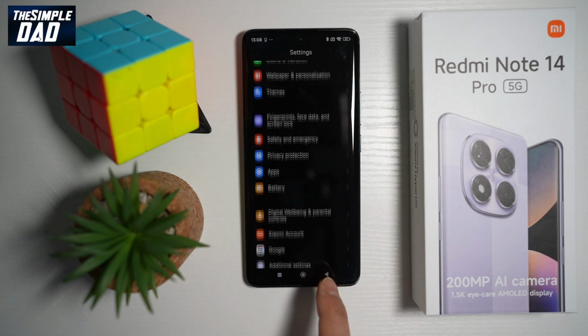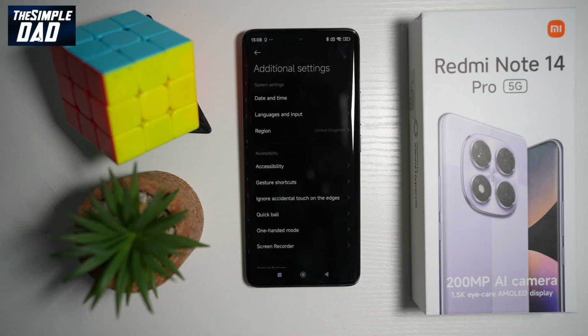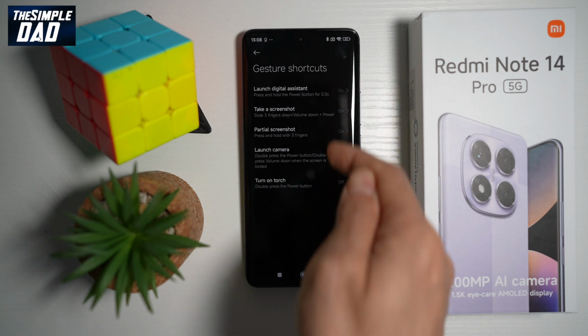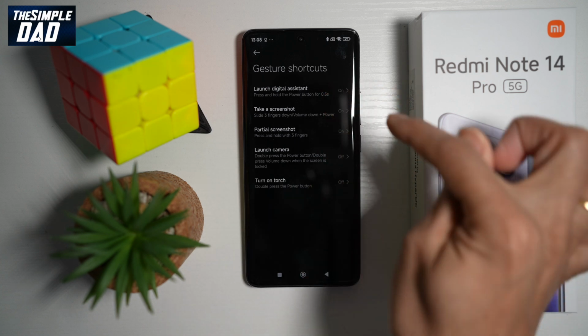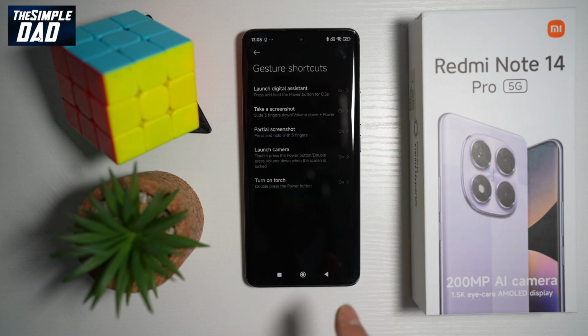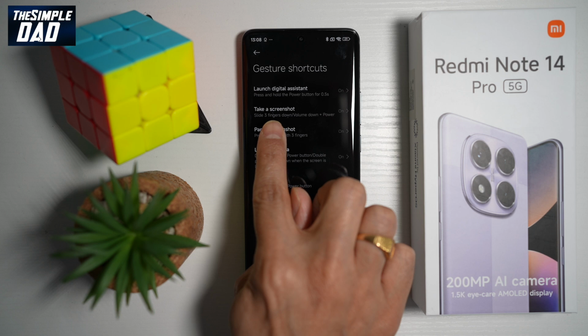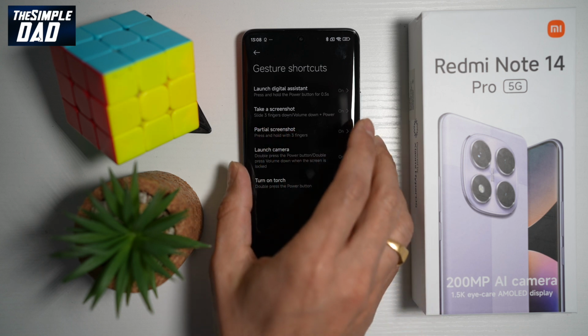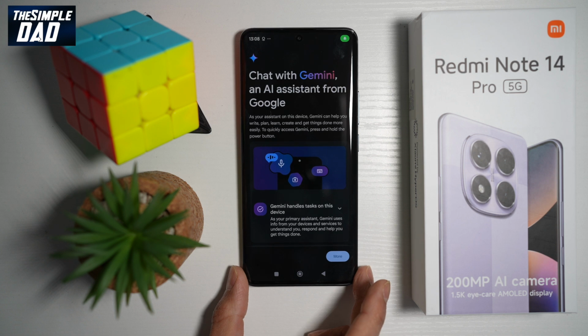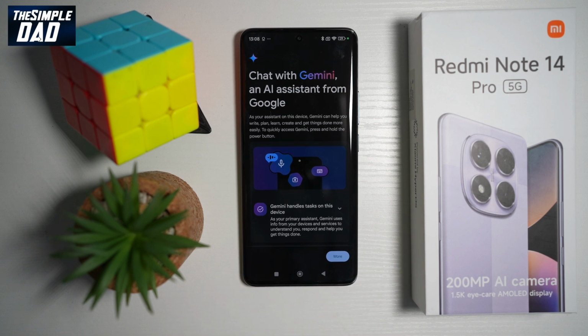Next, go ahead and scroll down until you see additional settings. Now from here, you're going to find gesture shortcuts. And now these are all the available gestures which you can use. So as you can see, there are some turned on and some turned off. So go ahead and turn them on. So now the first one is you're launching your digital assistant. So here you can go ahead and press and hold the power button for about 0.5 seconds. This will turn on some things like Gemini or any digital assistant which you have configured for your phone.